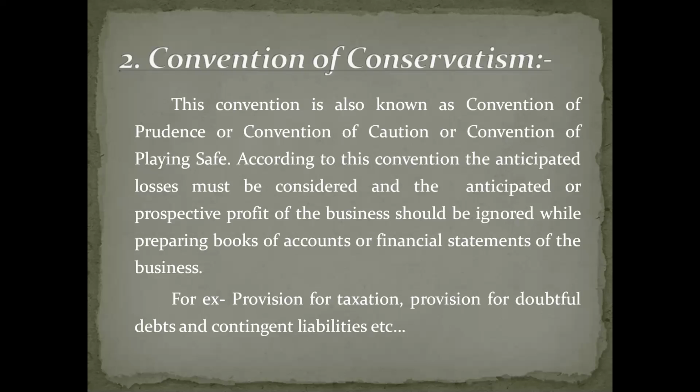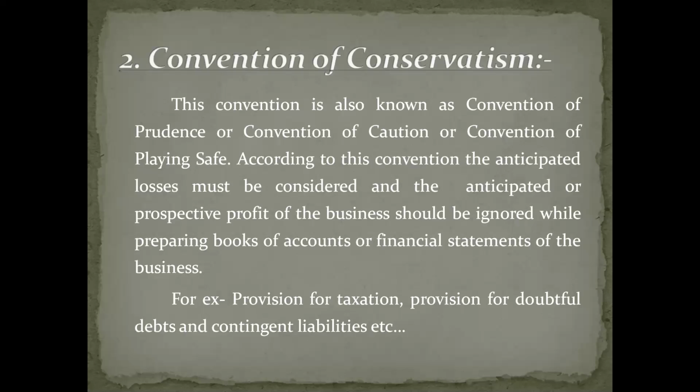So let's see what this particular convention states. This convention states that the accountant must focus on all anticipated losses, and he can ignore all anticipated incomes or profits at the time of preparing the financial statement of the company.